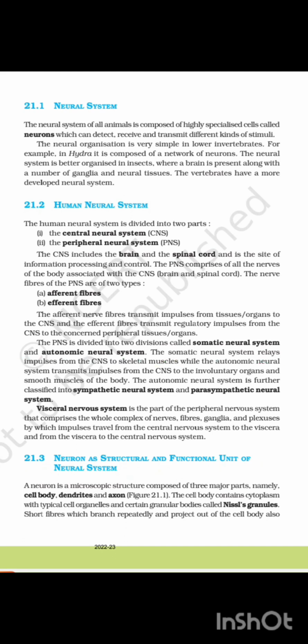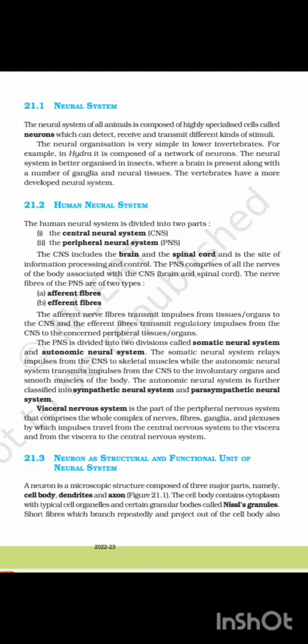The somatic neural system relays impulses from the CNS to skeletal muscle, while the autonomic neural system transmits impulses from the CNS to the involuntary organs and the smooth muscle of the body. The autonomic neural system is further classified into the sympathetic neural system and the parasympathetic neural system.